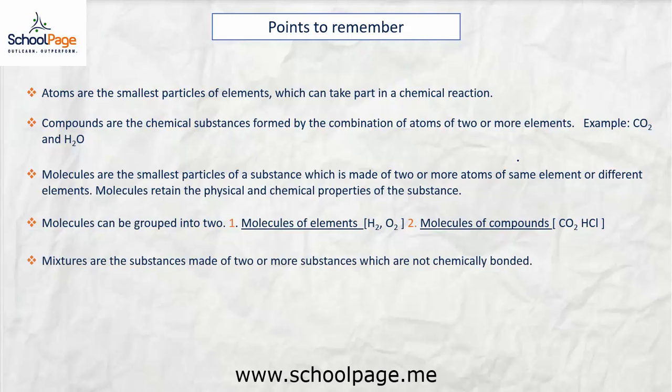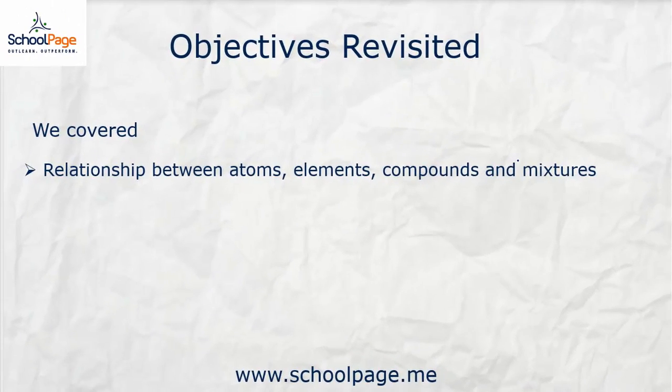Mixtures are the substances made up of two or more substances which are not chemically bonded and hence can be easily separated. Some examples include sand and water, oil and water, ocean water, and the atmospheric air. Now you are familiar with the relationship between atoms, elements, compounds, and mixtures.